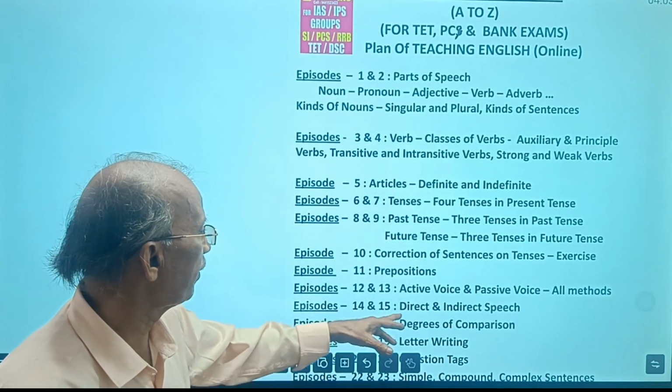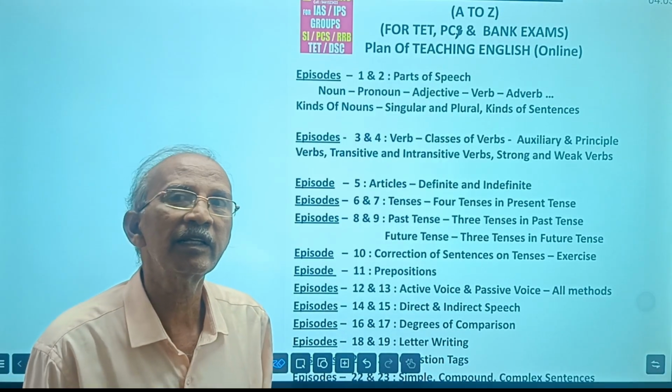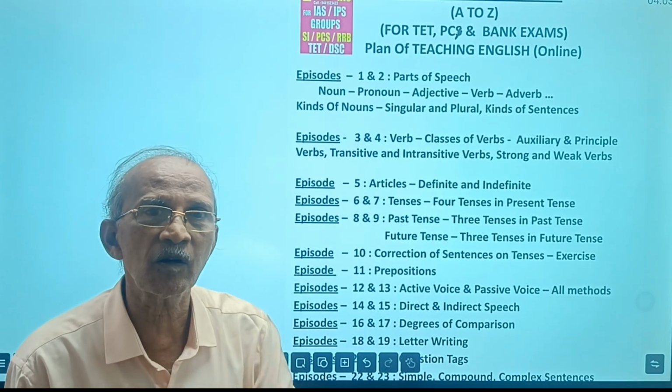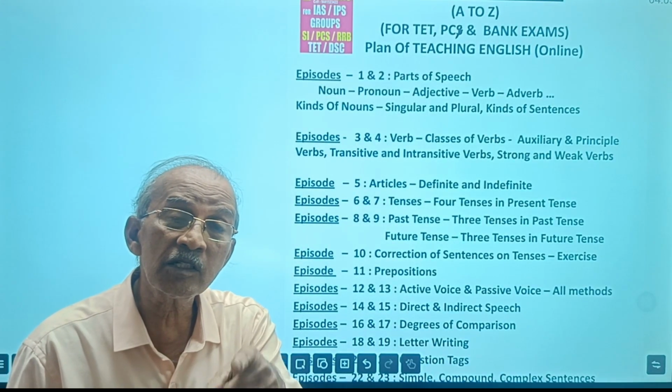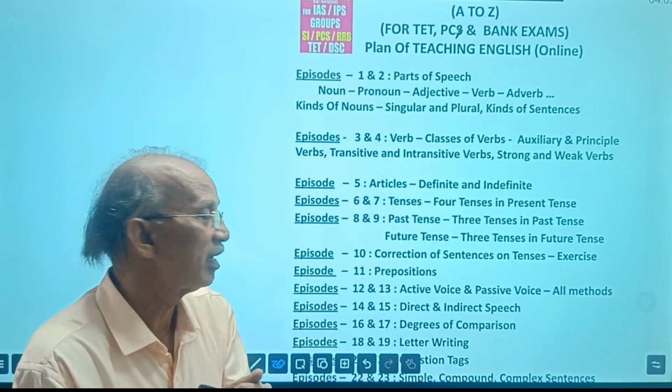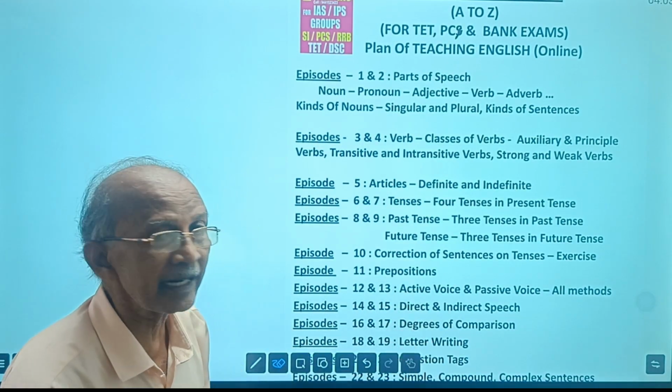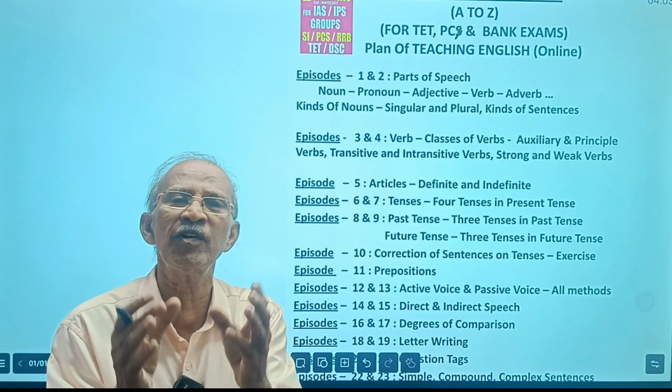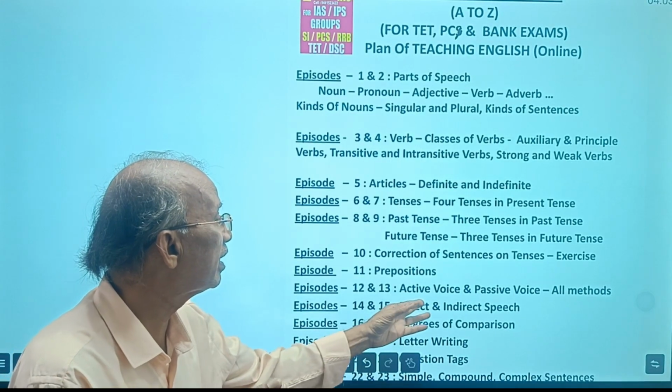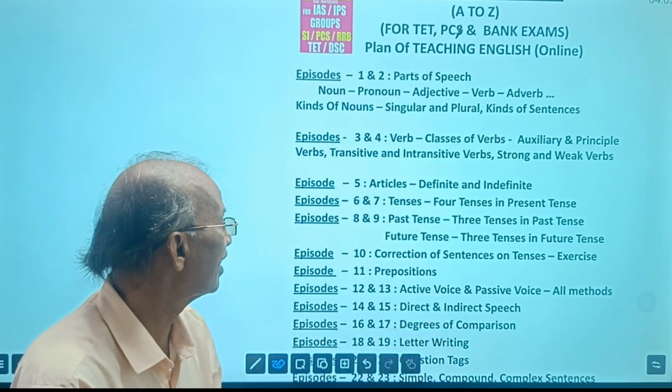And then in 14 and 15, direct and indirect speech. This is also a difficult topic. See, this one is also linked with the tenses. So, active voice and passive voice, direct and indirect speech are directly linked with the tenses. If you know tenses very well, then you can easily learn them.